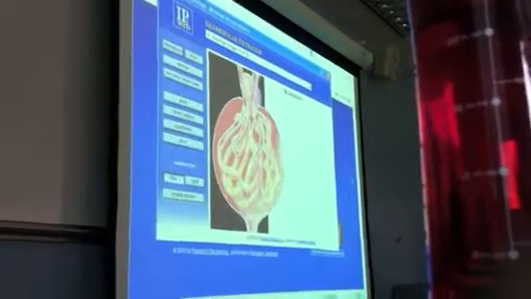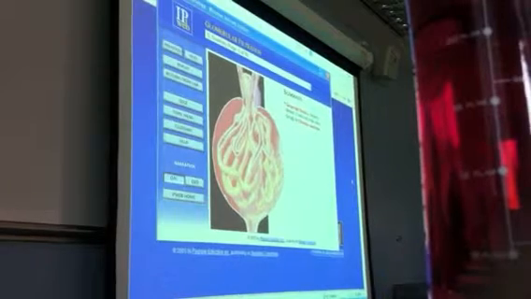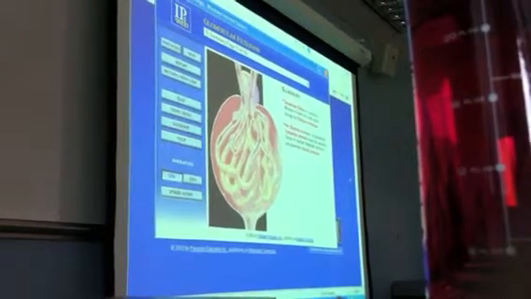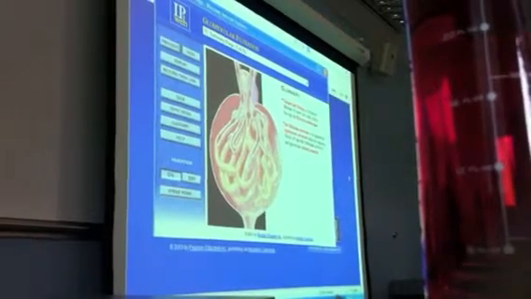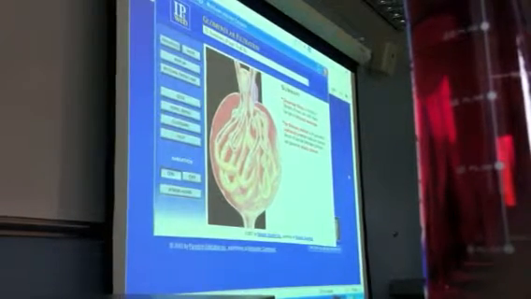Here's a summary of what we've covered. Glomerular filtrate is formed by filtration of water and small solutes through the filtration membrane. Net filtration pressure is the glomerular hydrostatic pressure minus the opposing forces of capsular hydrostatic pressure and glomerular osmotic pressure.